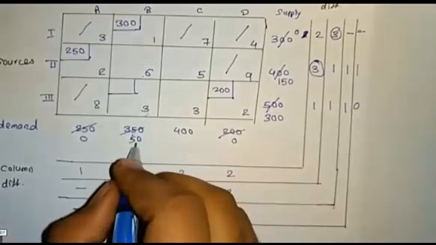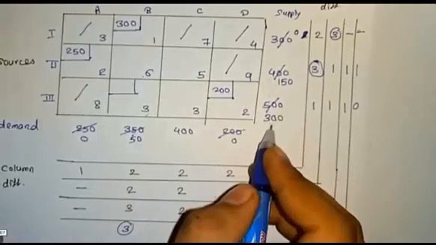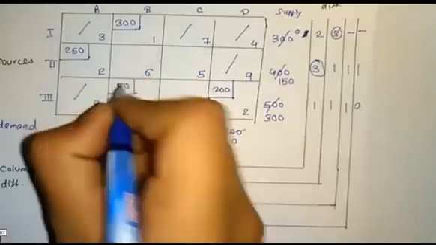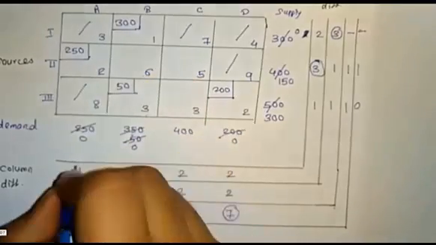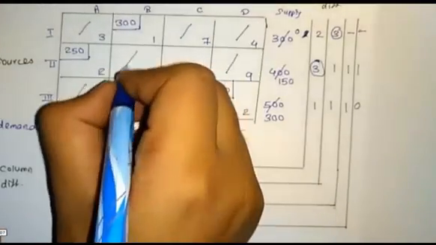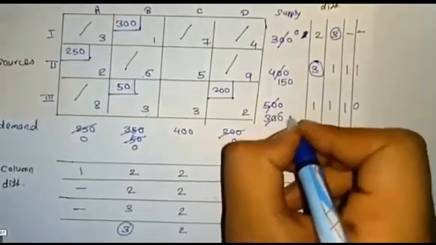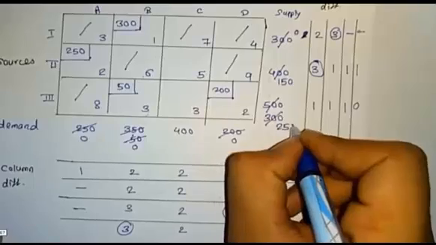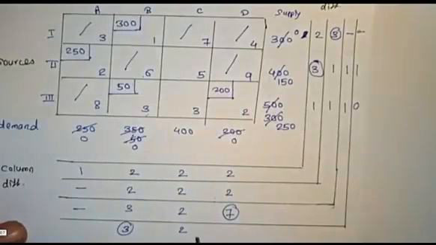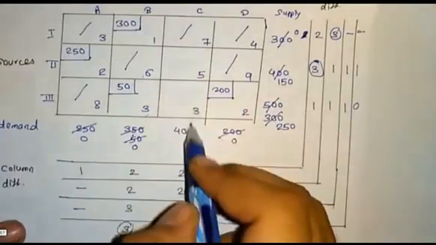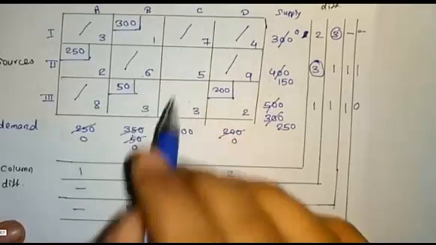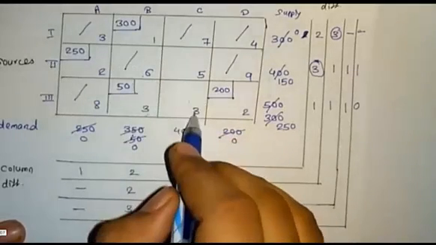We have demand value 50 and supply value 300. 50 will be assigned. The remaining demand value will be 0, and we cancel the supply, leaving 250. The entire column will be cancelled because this demand value is 0. We have only 2 values left, 150, 250 and 400.